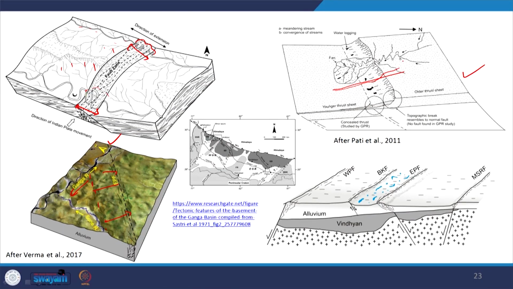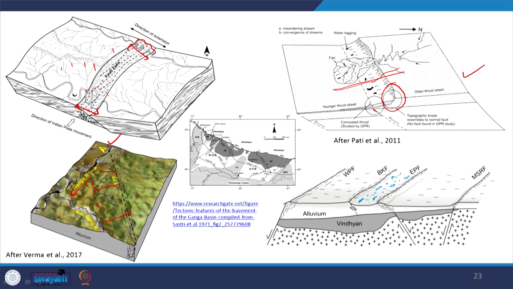Similarly, sometimes these structures mislead the geomorphologist, and one example is here from the Ganga plain. As a layman, if you walk from here to here, you come across a plain and finally you reach higher ground. So it looks like a normal fault, a topographic difference, but the subsurface study by geophysical methods has proved that this is not a normal fault.